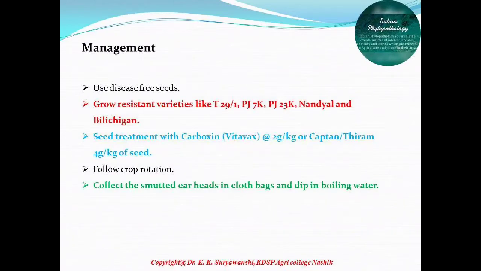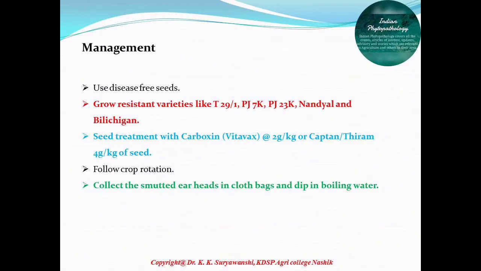So we have to break the life cycle of this smut by cultivating another non-host crop. Similarly, collection of smutted earheads and destroying them outside the field is the physical way to control this smut at the primary level. So we can follow such control practices for managing the smut pathogen.